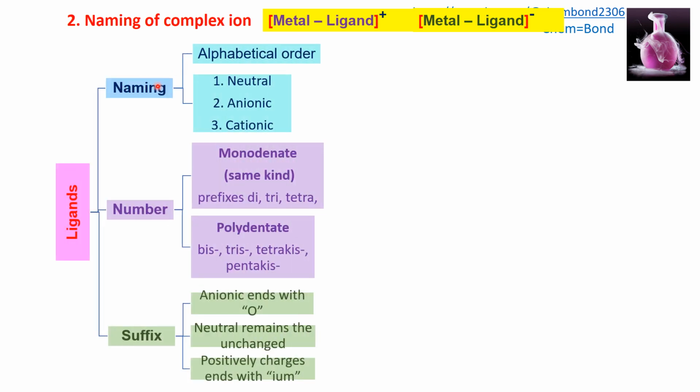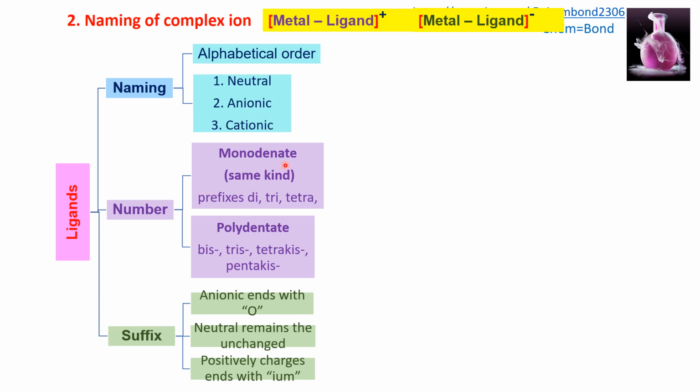The naming of the ligands will be in alphabetical order. If there is more than one ligand present, then they will be named in alphabetical order if their nature remains the same. If their nature is different, whether neutral, anionic or cationic, then the neutral ligand will be named first, followed by the anionic, and at the end the cationic ligand will be named.